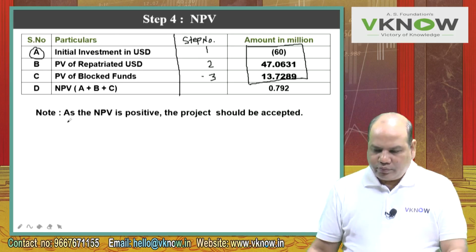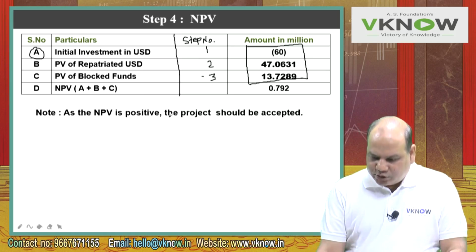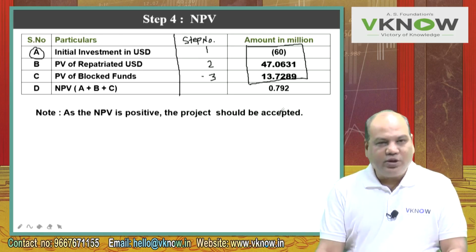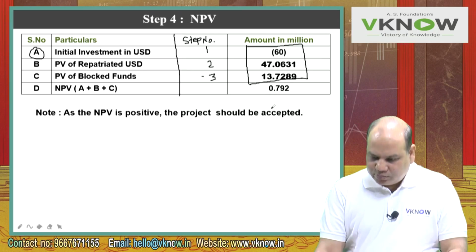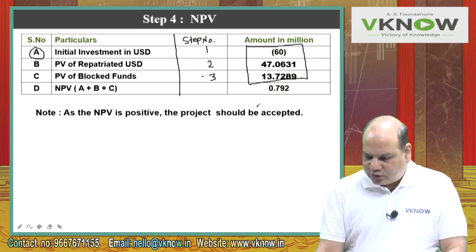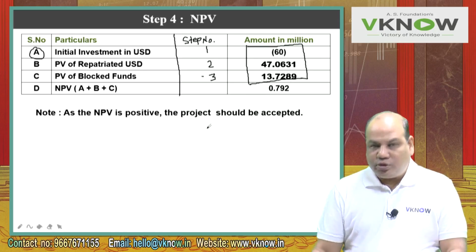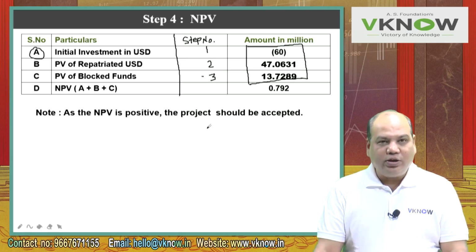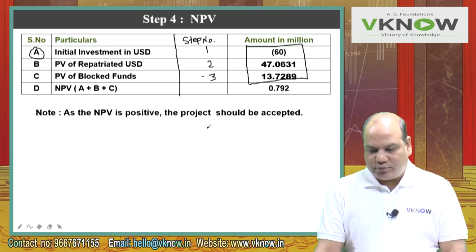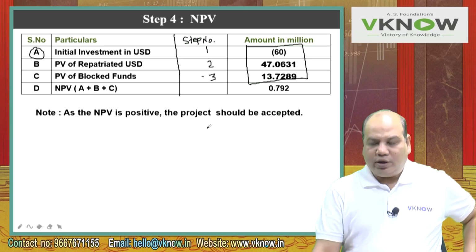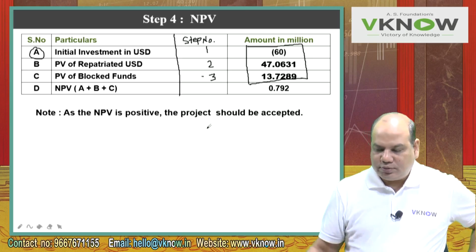Now write down one note. As the NPV is positive, the project should be accepted. So this time my answer is a positive NPV. And these are all numbers very close to 1 or 0, so you have to be very careful with the calculation. A small mistake in calculation can make it negative. Positive NPV increases the wealth of the shareholders.